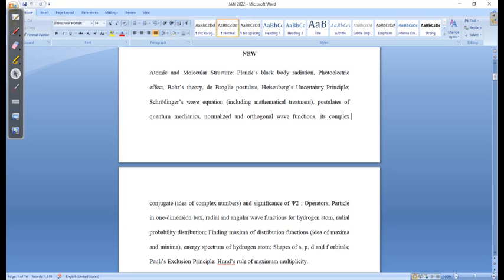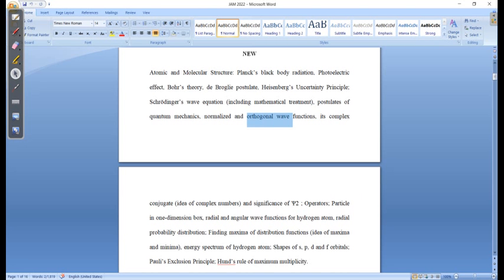According to me, it is actually very good when you have a clear-cut idea about what you have to learn to qualify the examination. It will always be good. Like you can see here, they have given psi squared, the significance, the idea of the complex number i, complex conjugate, and orthogonal wave function.